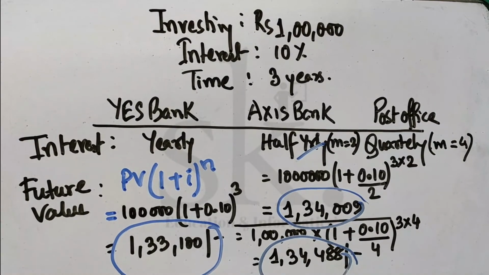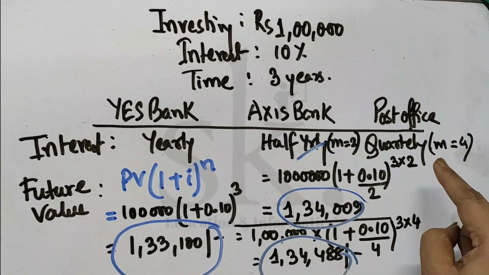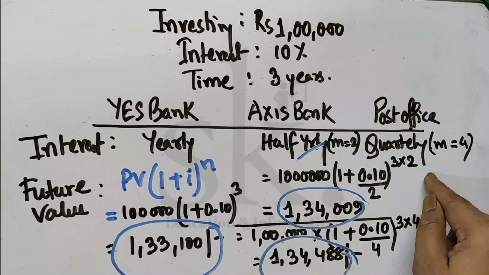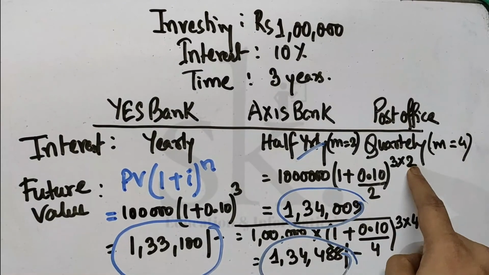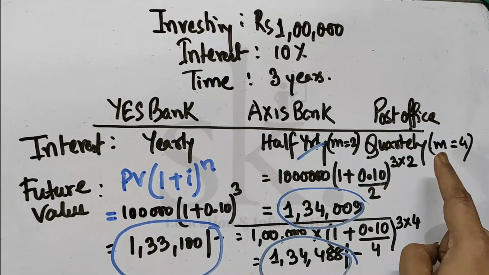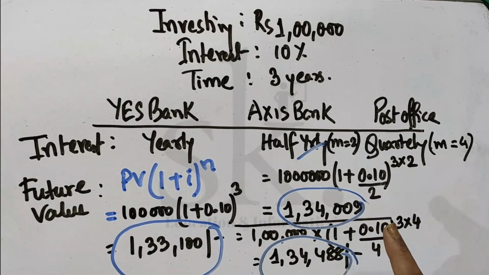Now why does it happen? It is happening because quarterly means I'm earning the interest every 3 months. So every 3 months the interest which I'm earning gets added to the principal, because that's the concept of compounding. Thereby principal plus interest, the amount is more, and when again you charge interest against it for the next 3 months, it will again be on a higher side. That is the reason why the amount is high.